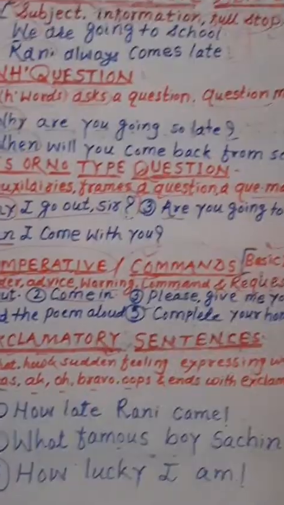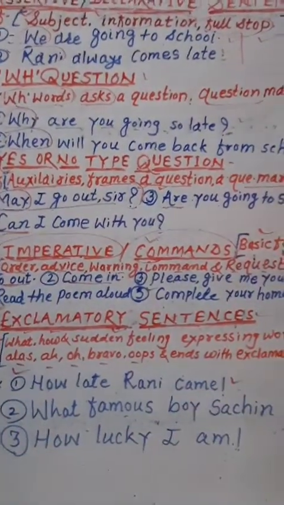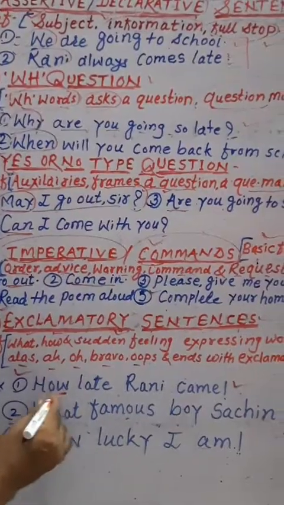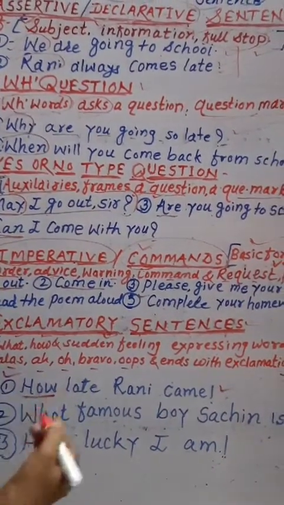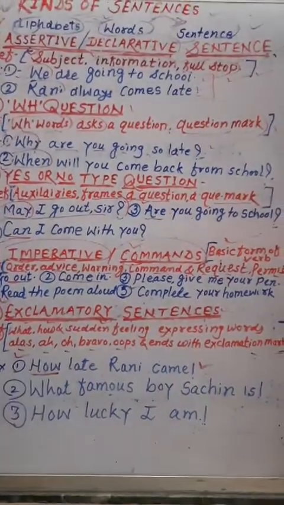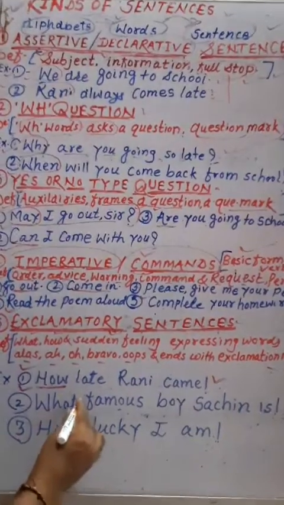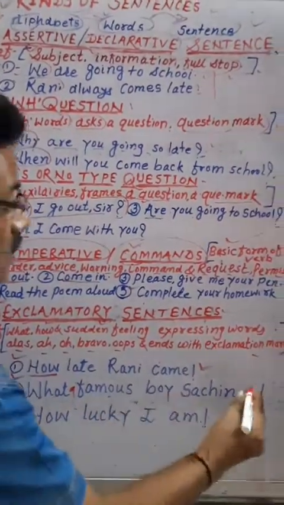Now look at the first example. How late Rani came. Here this sentence begins with how and ends with an exclamation mark, and sudden feeling is also expressed here. Then the second one, what a famous boy Sachin is.